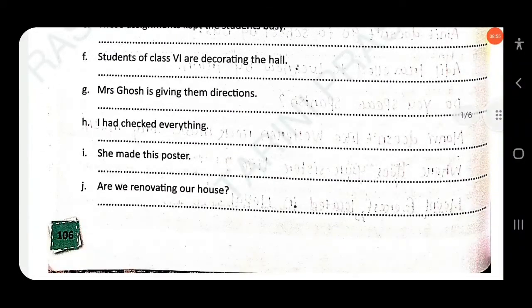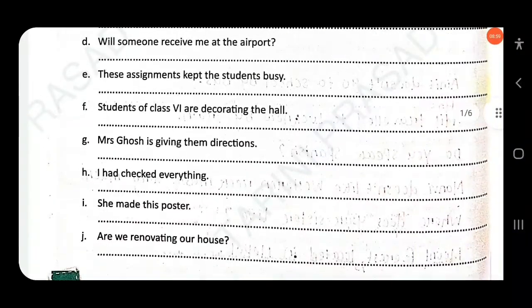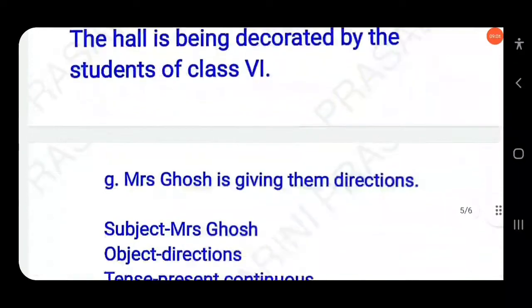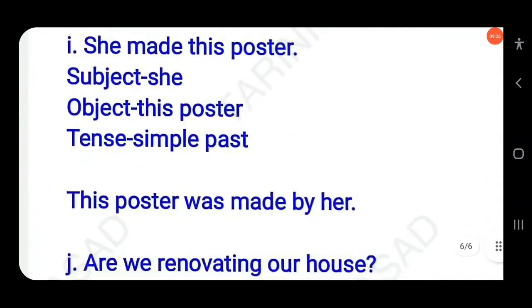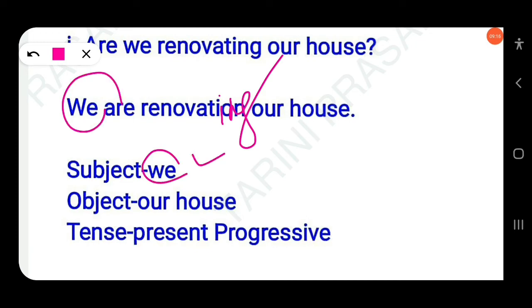Then the next question: are we renovating our house? Look at question D and also J. These questions are written in yes-no form. First you have to change into affirmative, then into passive. We are renovating our house. The subject is we, the object is our house, and the tense is present continuous.